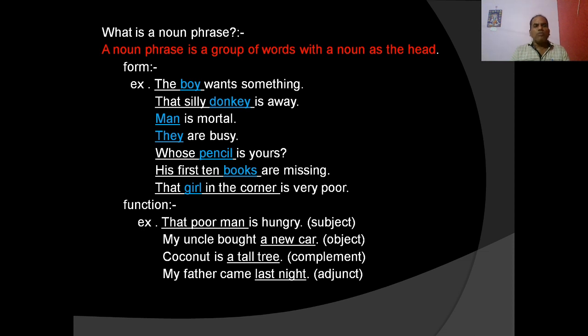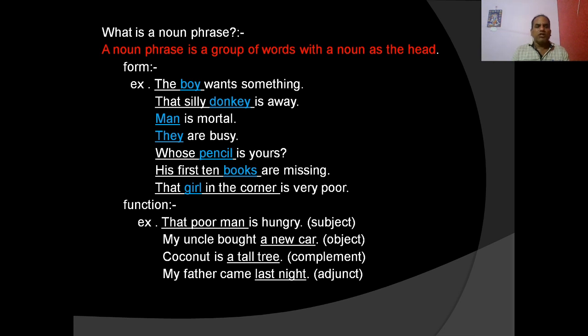My uncle bought a new car. Here, a new car is the noun phrase. What is the function of this noun phrase? The function of the noun phrase, a new car, is the object of the verb here. And a coconut is a tall tree. We know a tall tree is the noun phrase. What is the function of the noun phrase a tall tree? It is the complement of the verb.